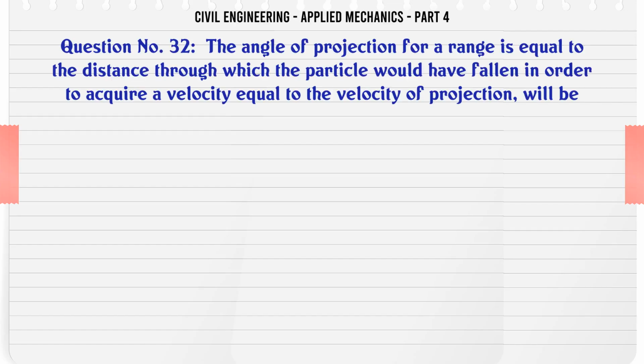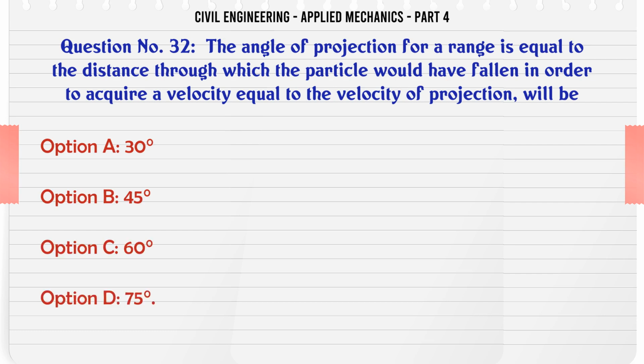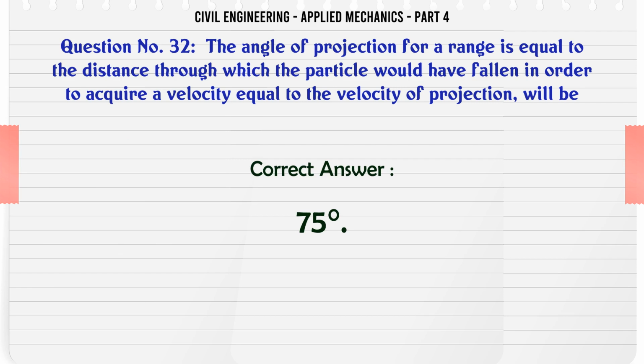The angle of projection for a range is equal to the distance through which the particle would have fallen in order to acquire a velocity equal to the velocity of projection will be A. 30, B. 45, C. 60, D. 75. The correct answer is 75.